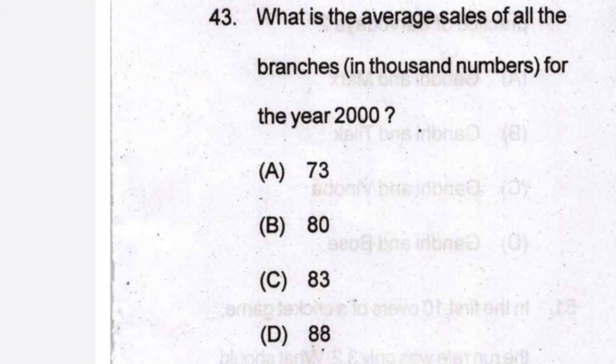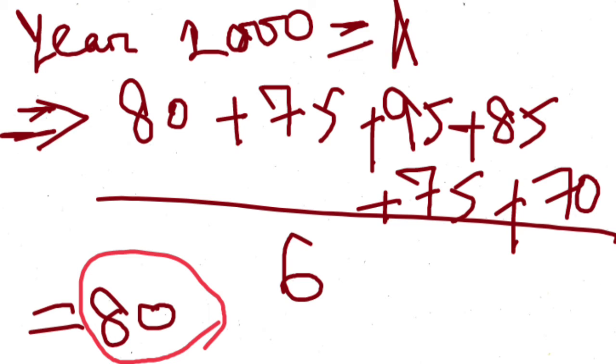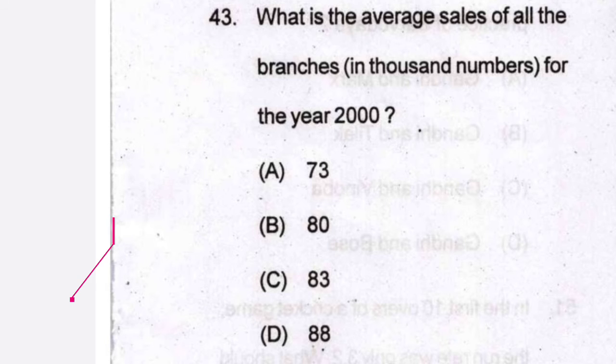Now question number 43, what is the average sales of all the branches in 1000 numbers for the year 2000? So now let's calculate for the year 2000 what is the total number. So this is the total number divided by 6, which is the number of branches, and the average comes out as 80. So the correct answer is B.